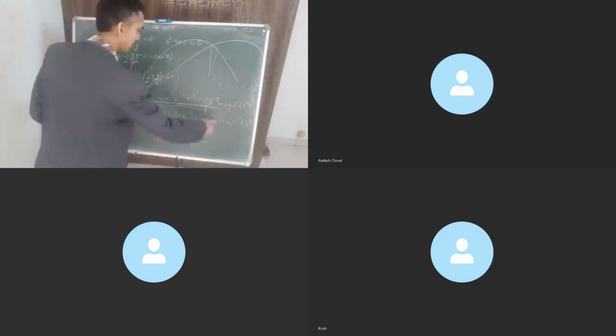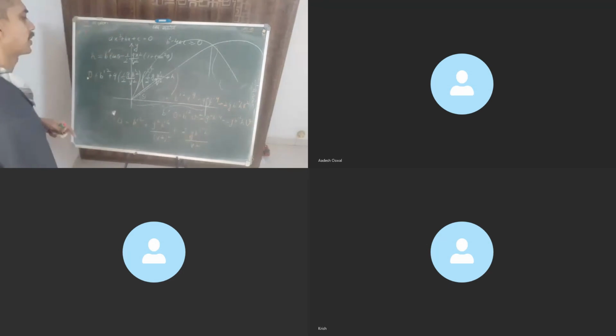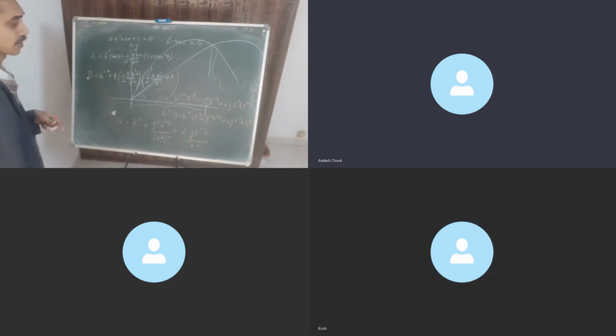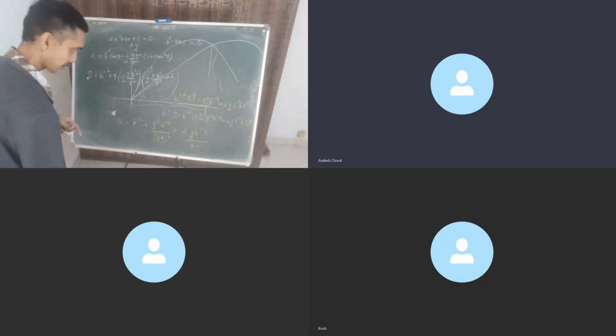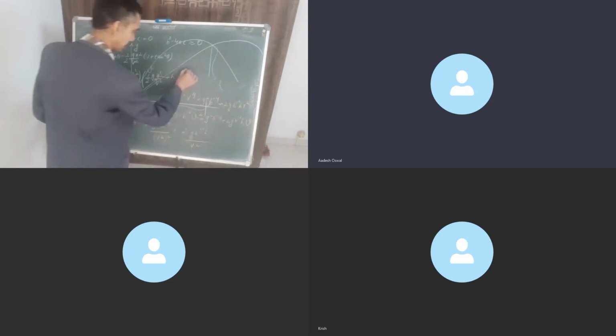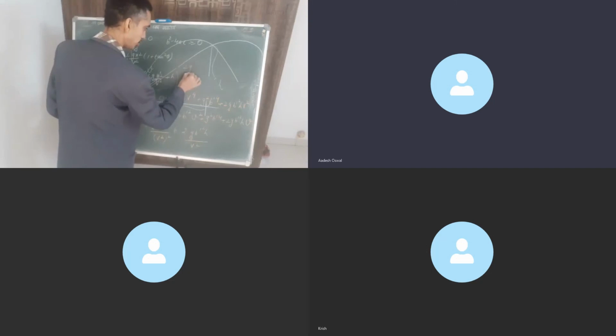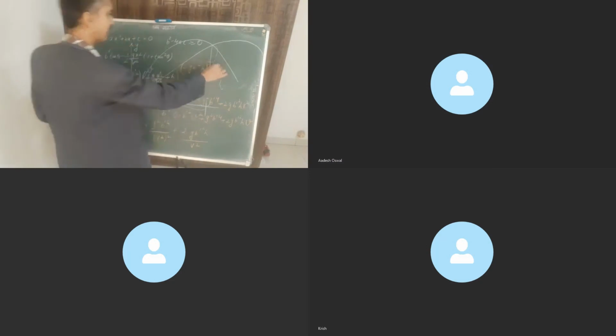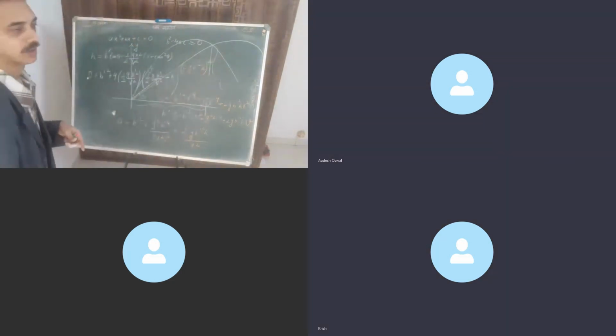Tell me what will be b square in this case. So b square will be, sorry, 2g b prime square h, the whole square. Square of this right here is b square, getting it? Yes, sir.